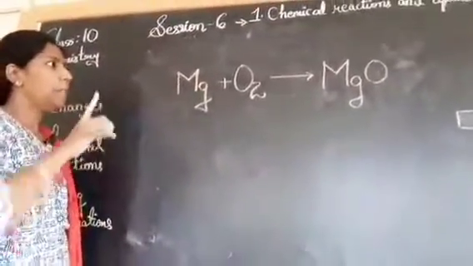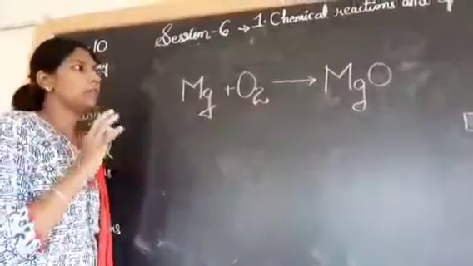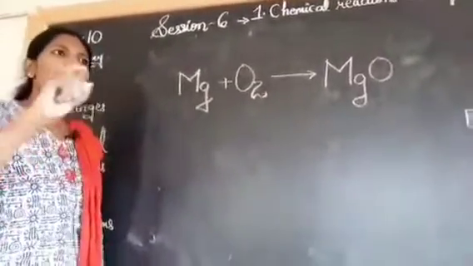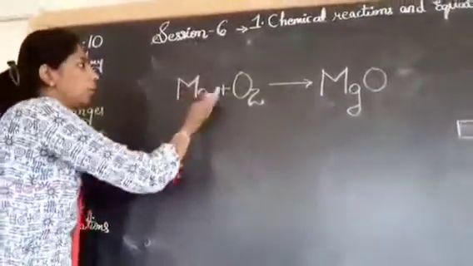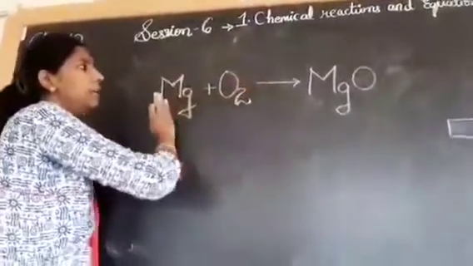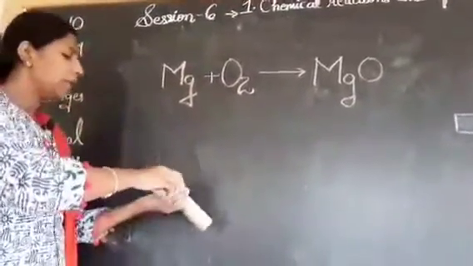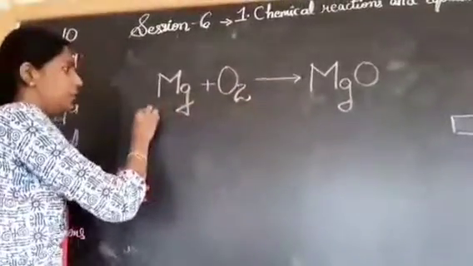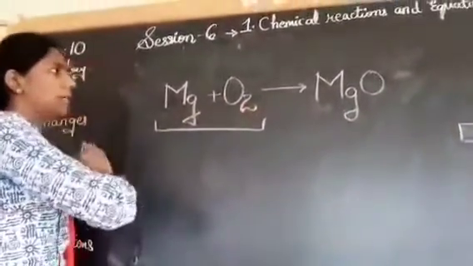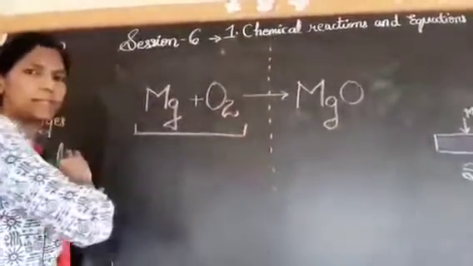Step 1, look at the reaction. Now in the examination, there will be a question asked: balance the given equation. Step 1, always see how many reactants and products you have. Look at the reaction first. Now once you look, you have to see both the sides. Now if you observe this, the whole reaction is divided into two parts.